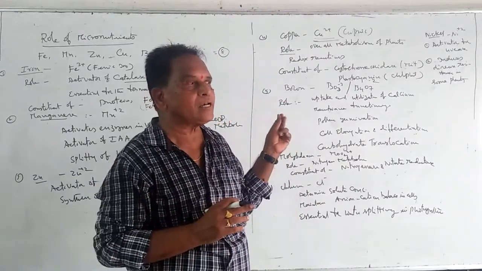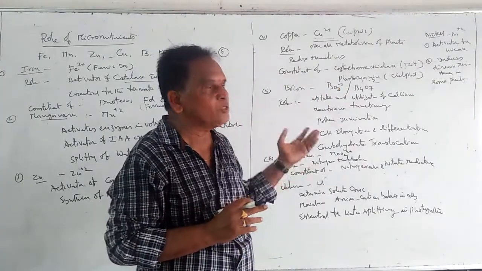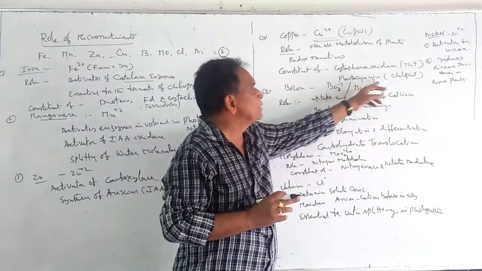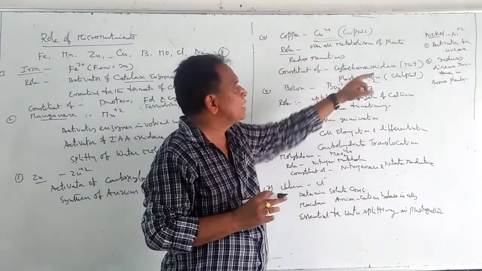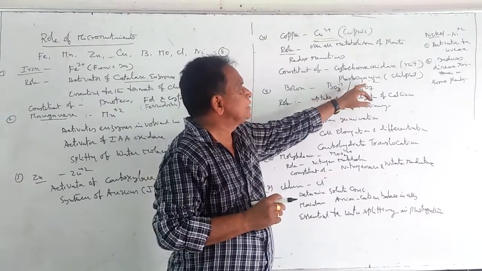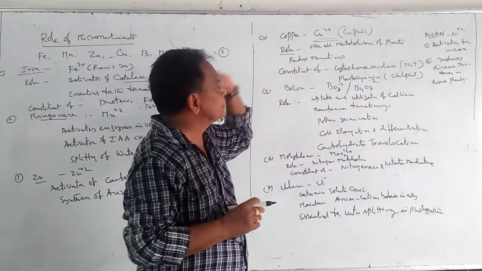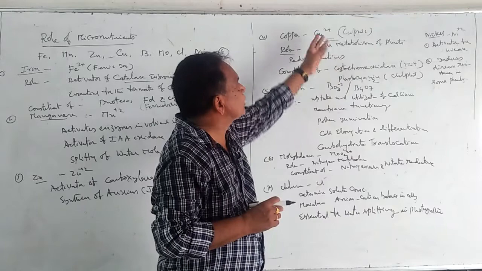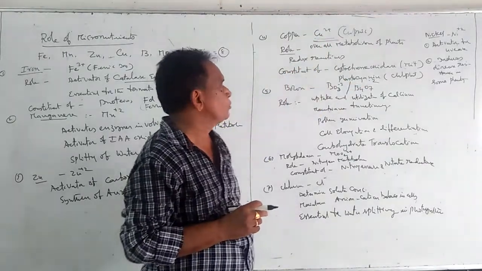It acts as an electron carrier during photophosphorylation reactions of photosynthesis, and it is abundantly present in the chloroplast. Cytochrome oxidase is present in mitochondria and is involved in respiration. Plastocyanin is present in the chloroplast and is involved in photosynthesis. In both these enzymes we can observe copper, so copper is a constituent of these two.